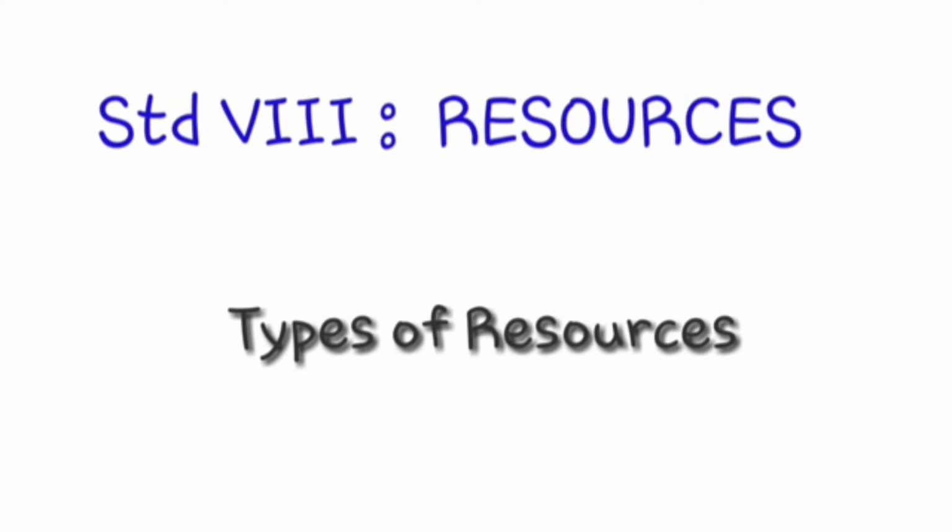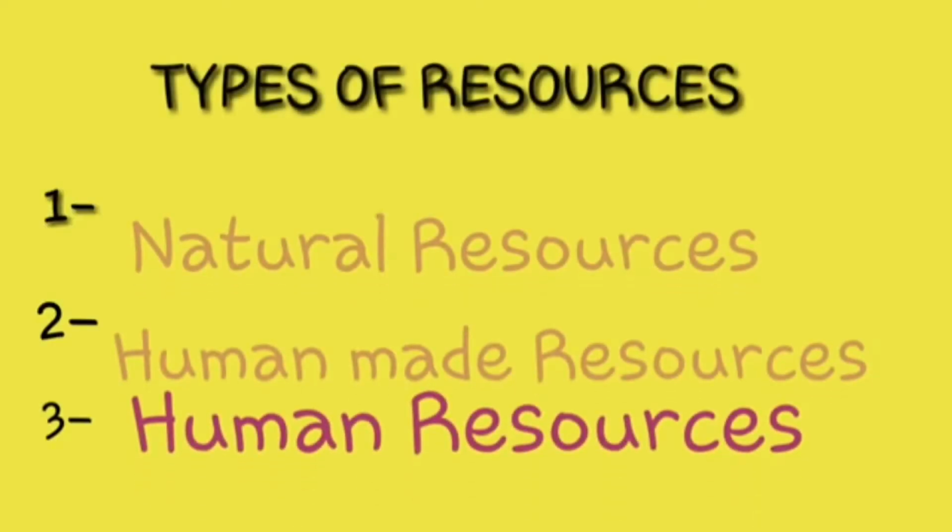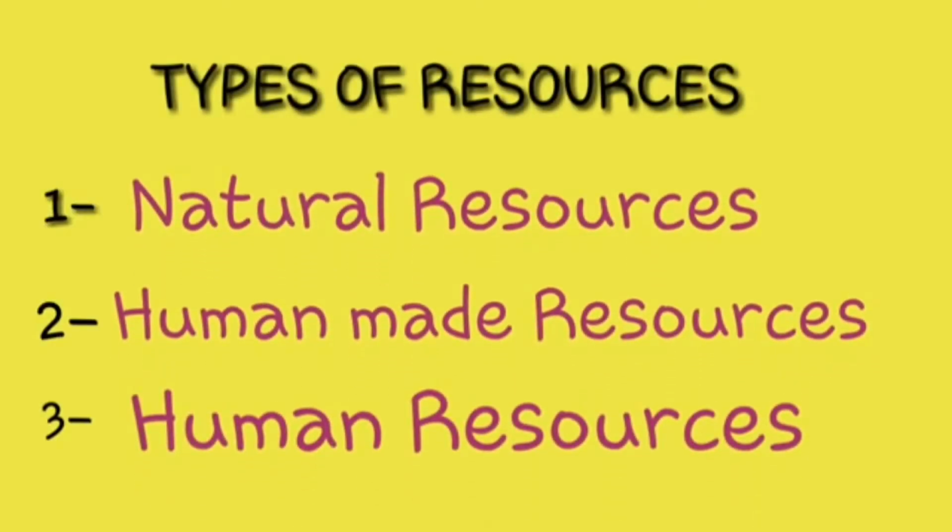In today's video, we are going to discuss types of resources. Students, there are three types of resources: natural resources, human-made resources, and human resources. Now, what are natural resources? Resources which are taken from nature. Human-made resources, resources which are created by humans. And the most important resource is the human resource.